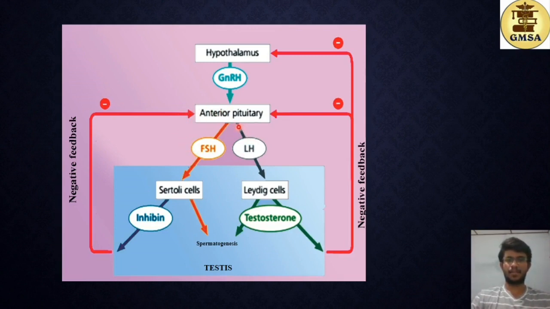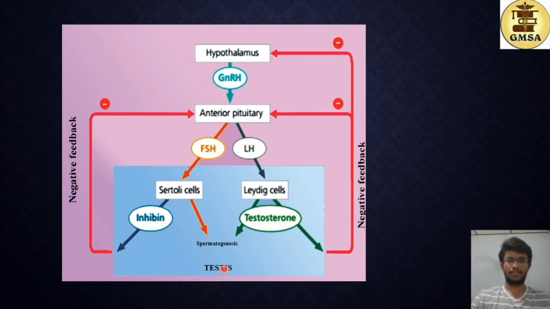Then LH acts on the Leydig cells, and these Leydig cells are responsible for producing testosterone. Testosterone also promotes spermatogenesis, and it also provides a negative feedback on the anterior pituitary and the hypothalamus to prevent the production of GnRH, FSH and LH.